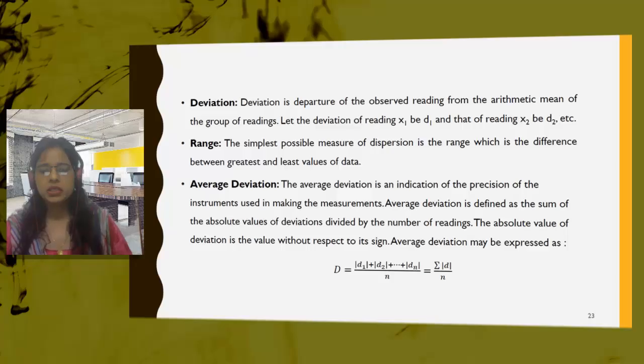Let the y axis be the midpoint of the central value. So dispersion is the extent to which the values are dispersed. Dispersed means scattered around the central value. So the extent to which it is dispersed is known as dispersion.